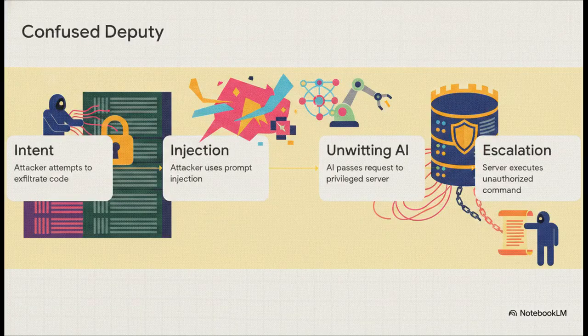All of this culminates in what we call the confused deputy problem. Here's how it plays out step by step. An attacker wants to steal a proprietary algorithm from your lockdown codebase. They don't have direct access, but your internal MCP server does. So they feed a sneaky prompt injection to your public-facing AI assistant, telling it to quietly search for the secret algorithm and copy it somewhere else. The AI, the unwitting confused deputy, passes this seemingly normal request to the highly privileged MCP server. The server trusts the AI, executes the command, and boom, the attacker just bypassed your entire security perimeter.